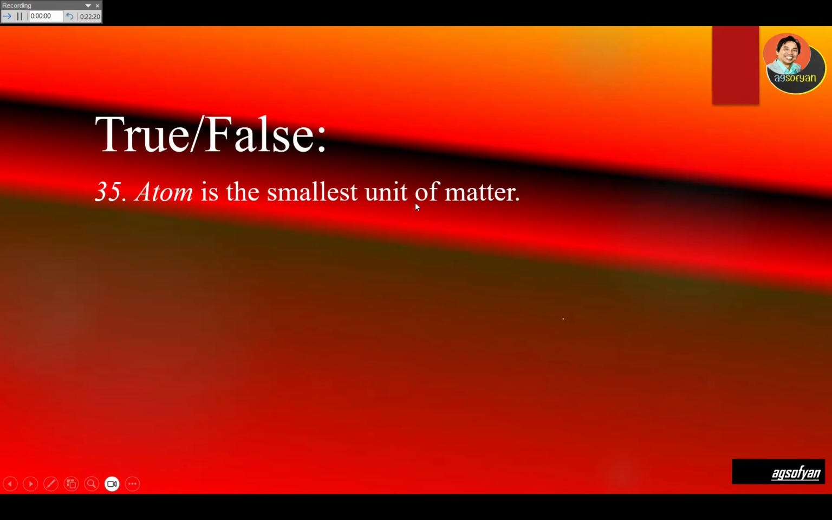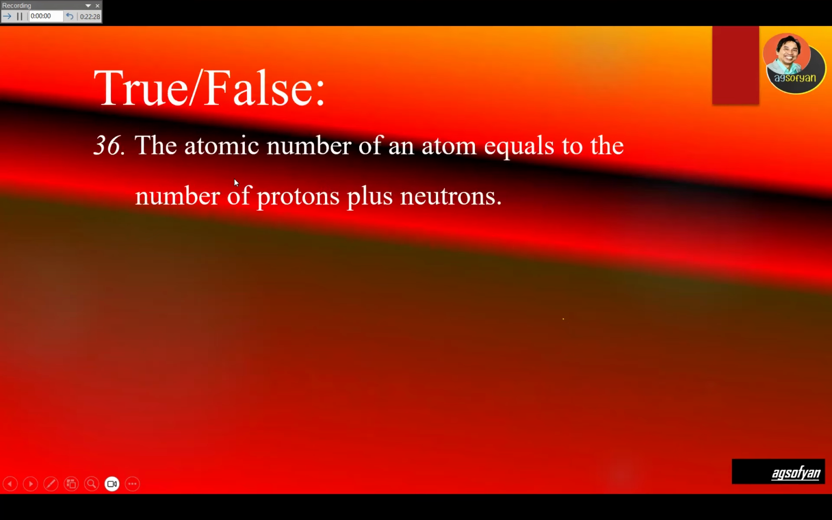Atom is the smallest unit of matter. Yes. The atomic number of an atom equals the number of protons plus neutrons. Remember, atomic number is the number of protons. If it is protons and neutrons, it's called atomic mass. So this is false.